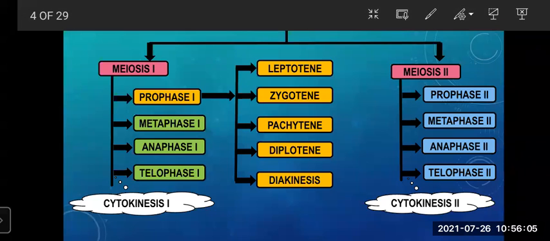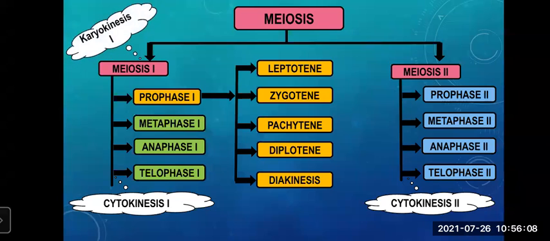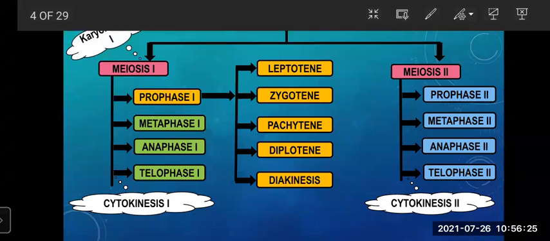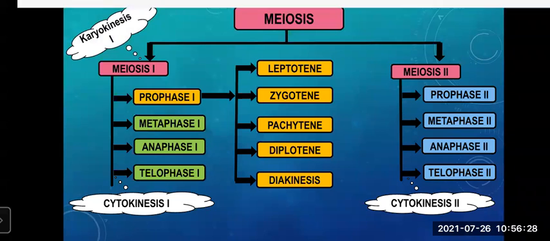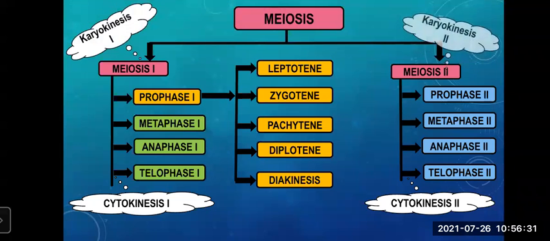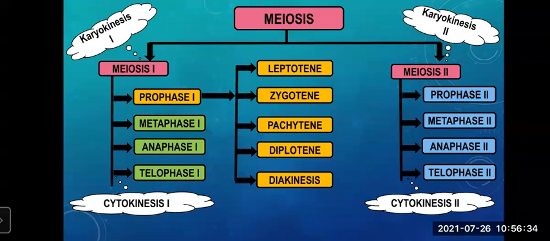Now students, just pay attention to this table. All these stages, prophase 1, metaphase 1, anaphase 1, telophase 1, are karyokinesis. They are under karyokinesis 1, which means nuclear division is taking place there. Similarly, in meiosis 2, prophase 2, metaphase 2, anaphase 2, telophase 2 are the stages covered under karyokinesis 2, that is nuclear division taking place there.